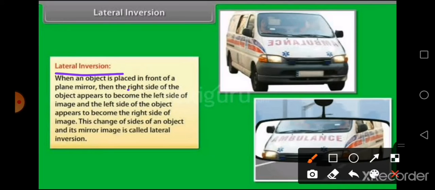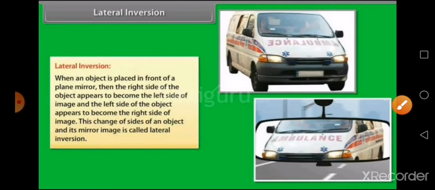In that case, the right side of the object appears to be the left and the left of the object appears to be the right of the image. See, this inversion in sides in image formation, you call it lateral inversion. Or the change when an object is placed in front of a plane mirror, the right side of the object appears to become the left side of the image and the left side of the object appears to become the right side of the image. This change of side of an object and its mirror image is called lateral inversion.